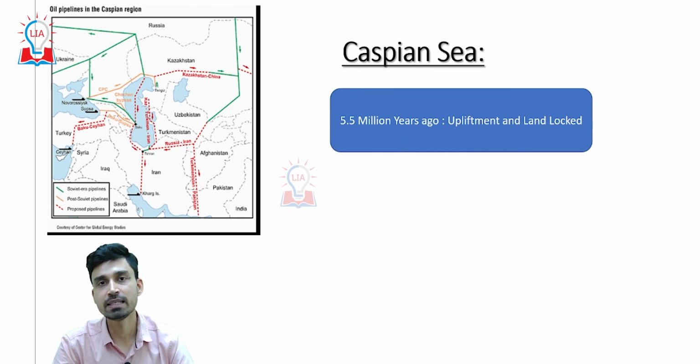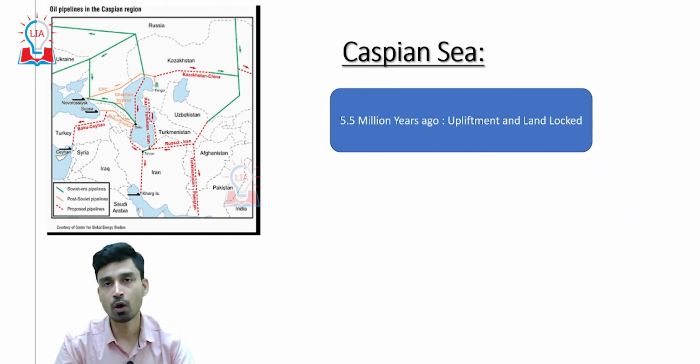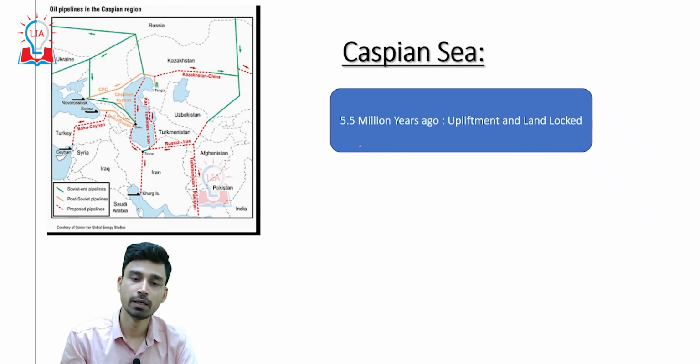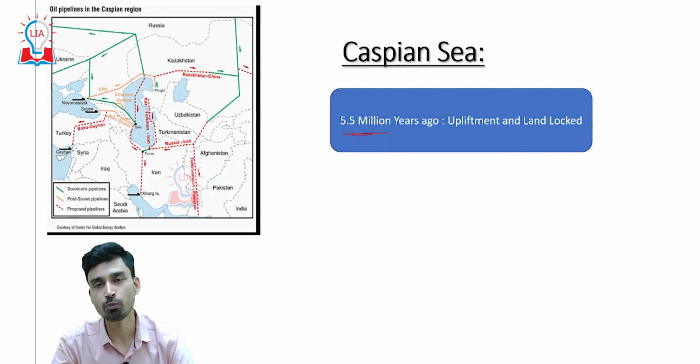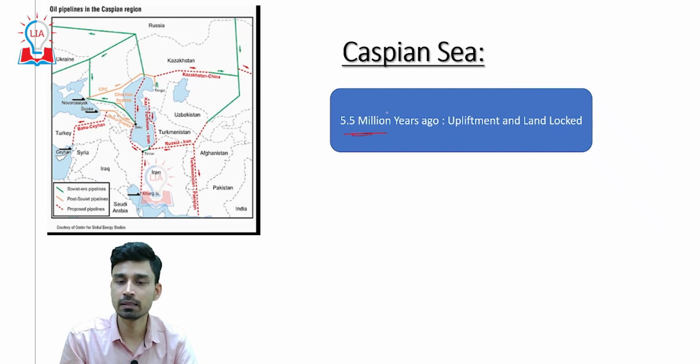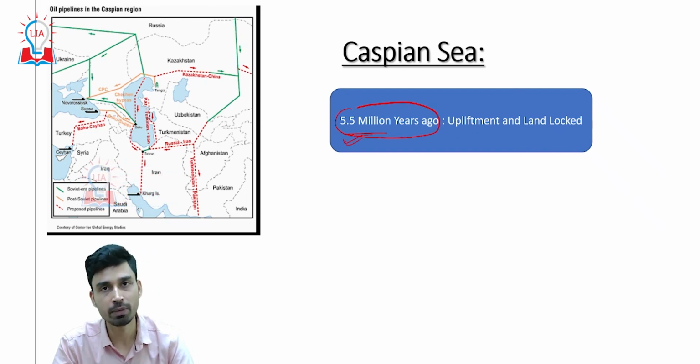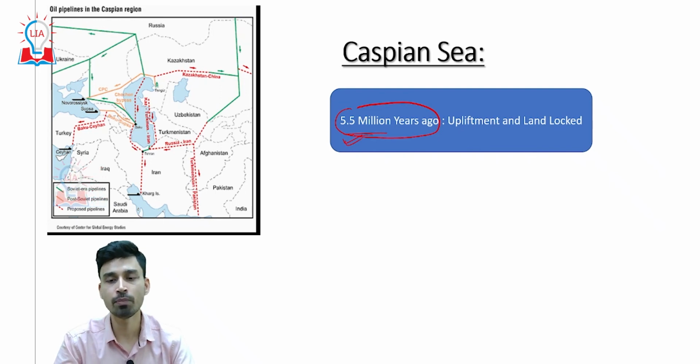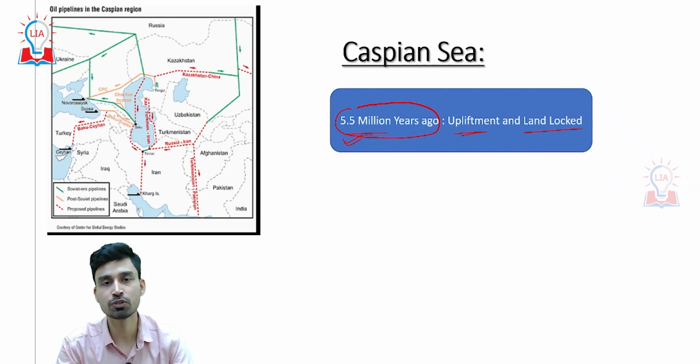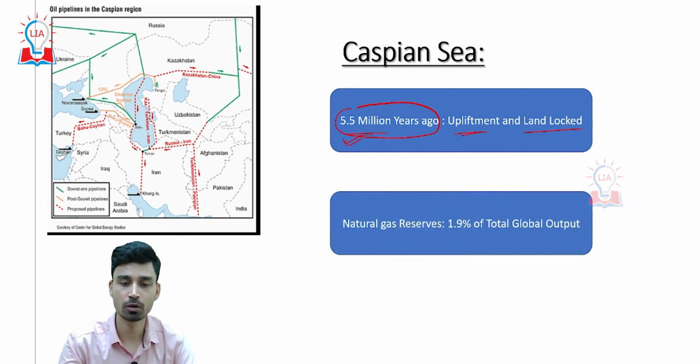Now the Caspian Sea, apart from being a very vast reservoir of water on the earth, is saline in nature. There are certain other important points to keep in mind: the Caspian Sea in its present form was generated somewhere around 5.5 million years ago, when the landmass in this area uplifted and it became landlocked. Earlier it was draining toward the lower and eastern side, but now it has become landlocked.